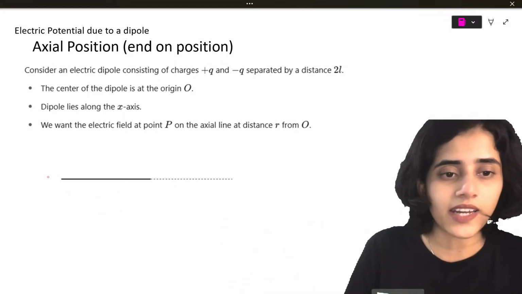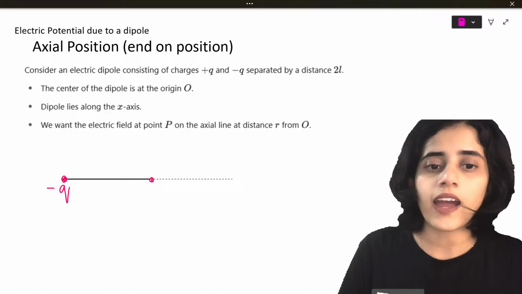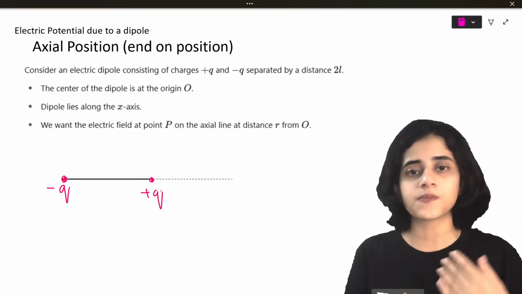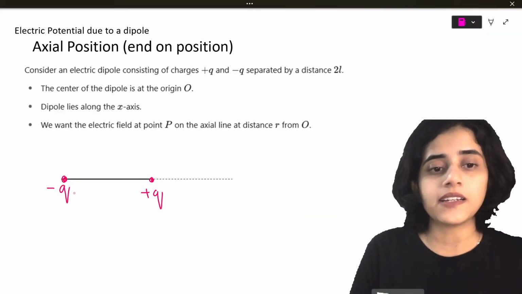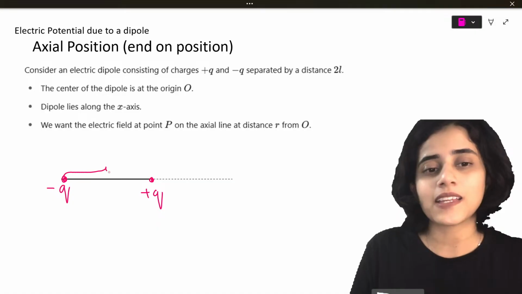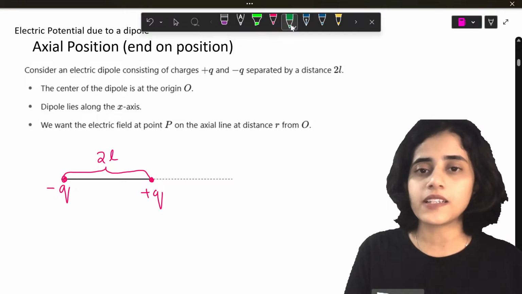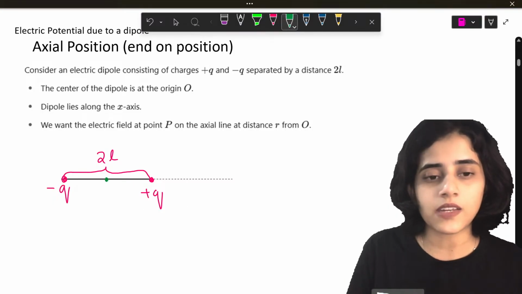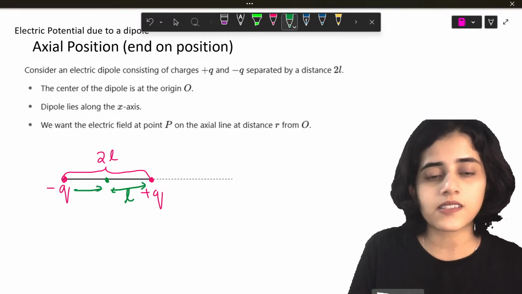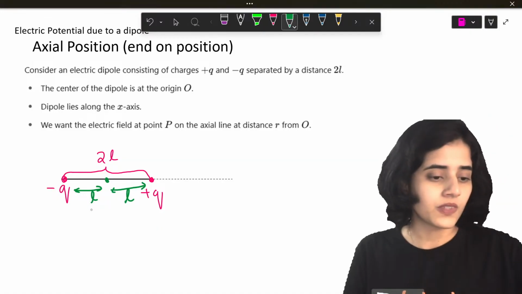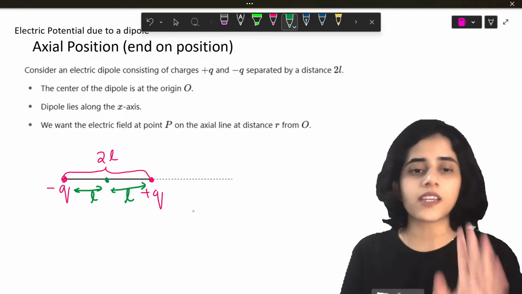So first thing, let's make a dipole. To make a dipole, I need a negative charge and a positive charge. A dipole is when you have two equal and opposite charges separated by a distance. Let's say they're separated by a distance 2l. If this is the midpoint, then this much is L, this is also L. So the whole thing is 2L.